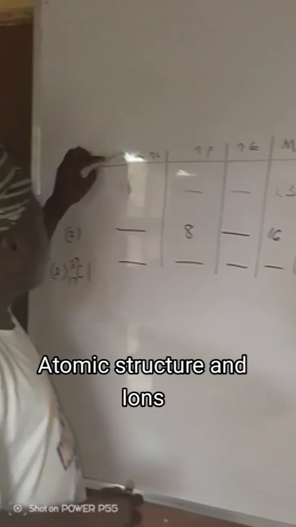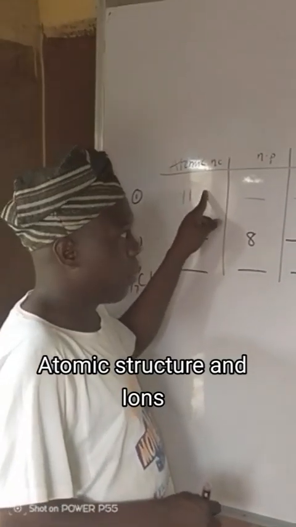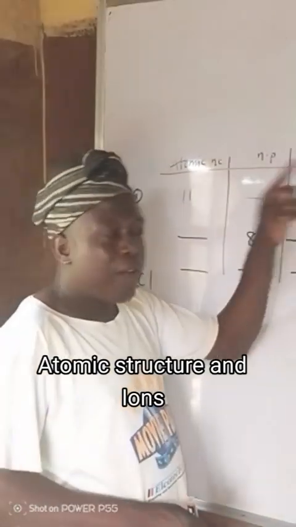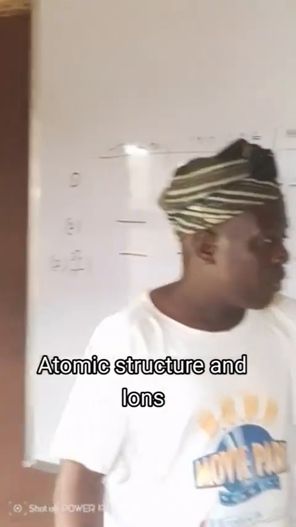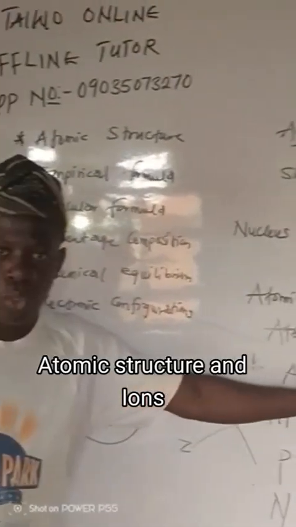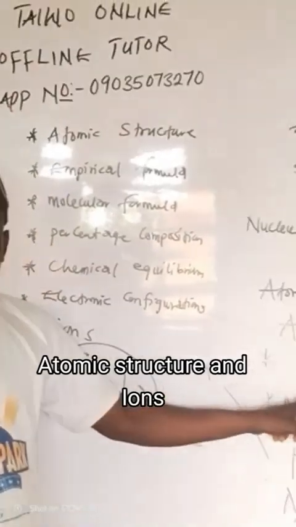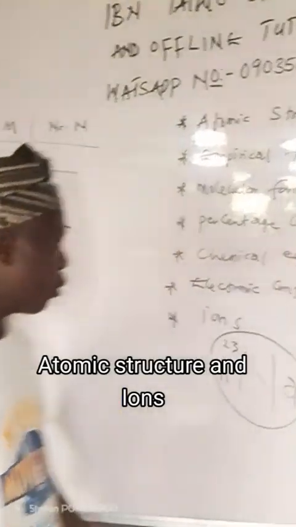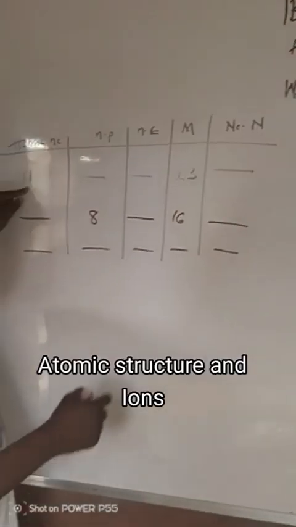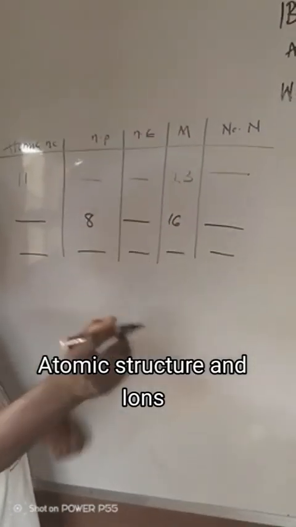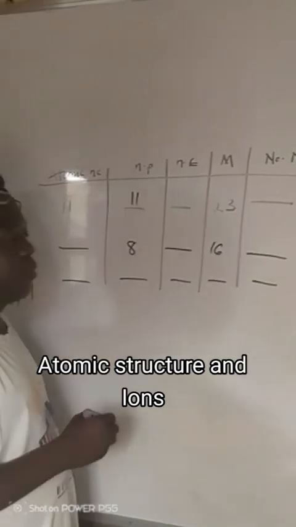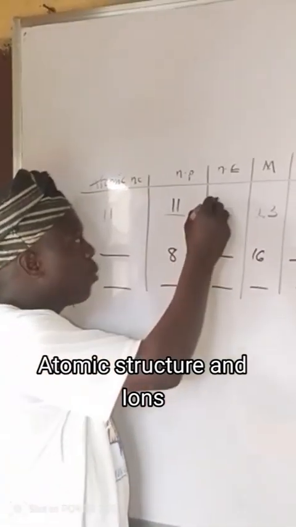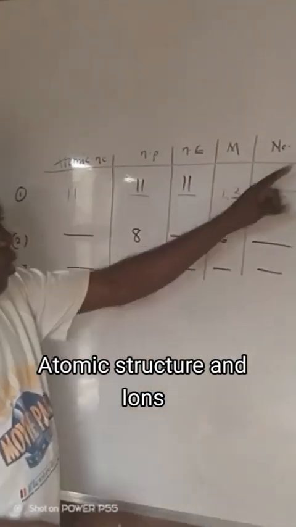If you come across it in your exam, you'll be able to solve it. Now, let's look at how we're going to solve it. Don't forget, here we have been given atomic number, then we have been given mass number. From our explanation, atomic number is equal to number of proton or number of electron. If our atomic number is something, the same thing will be the number of our proton. Our atomic number here is 11. It means that number of protons will be 11. Number of electrons also will be 11. Then, what is remaining?